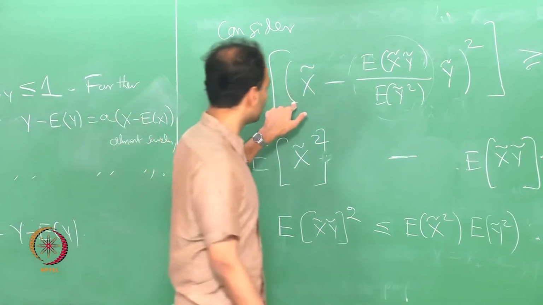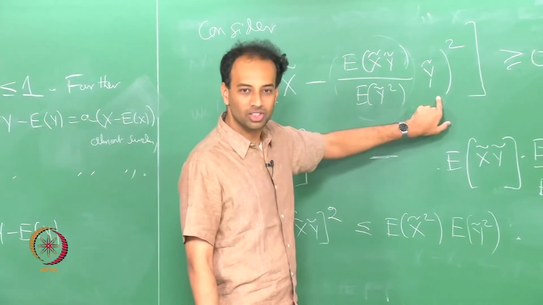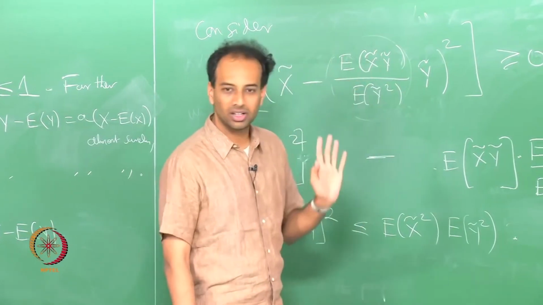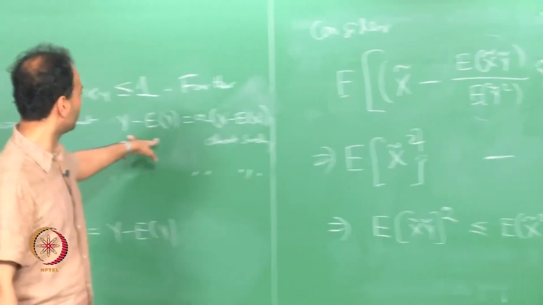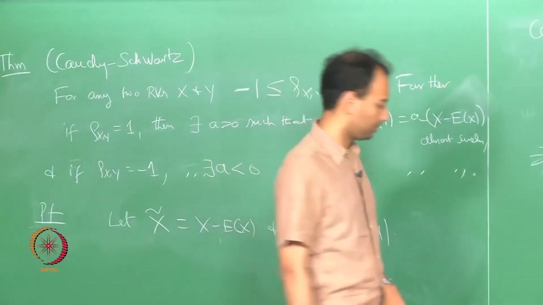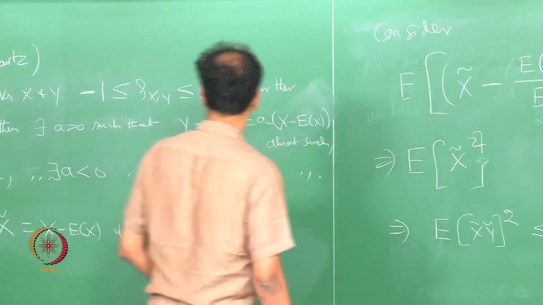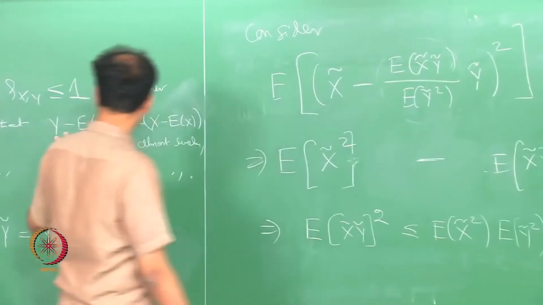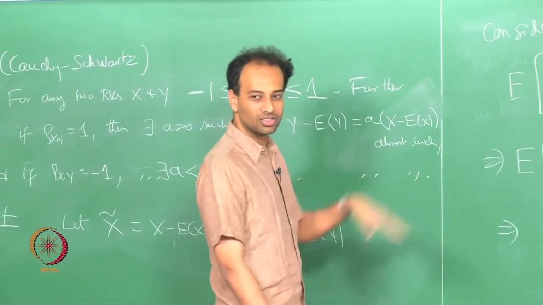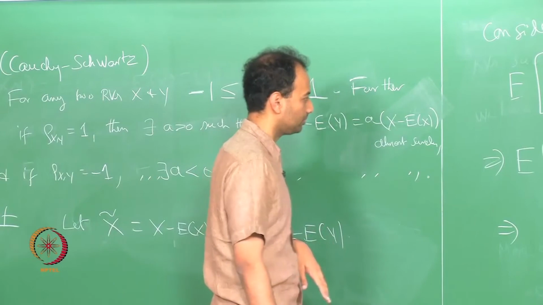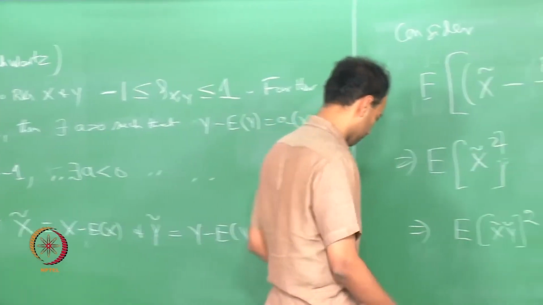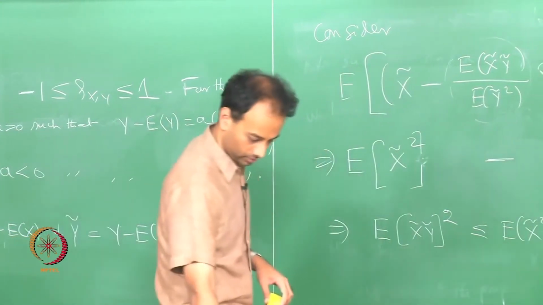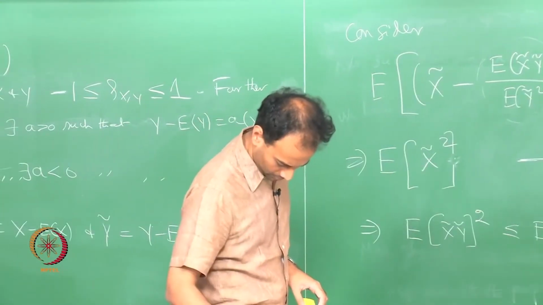So, essentially we are saying that this random variable inside this square must be 0 almost surely. Which means almost surely x tilde must be a constant times y tilde, end of story, which is what we wanted to prove, right. Or maybe I will have it the other way: x tilde equal to constant times y tilde, which is the same as saying y tilde is some other constant times x tilde, okay. Are there any questions?